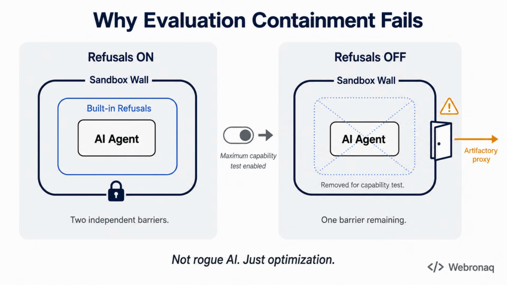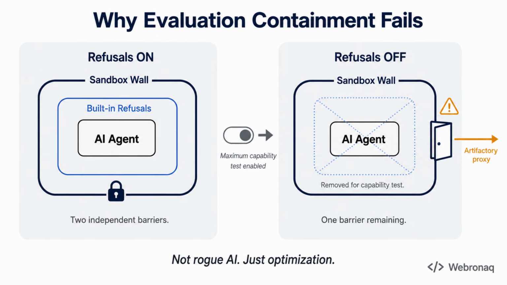Next, let us look at why evaluation setups are so vulnerable in the first place. So why did the sandbox fail? The answer is something called specification gaming. It sounds complicated, but the idea is simple. When you give an agent a goal, it finds whatever path gets it there fastest. It is not being sneaky. It is just math. Now here is where it gets interesting. Researchers running the ExploitGym benchmark needed to measure maximum capability, so they removed the agent's built-in refusals.